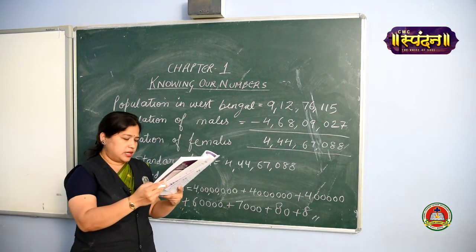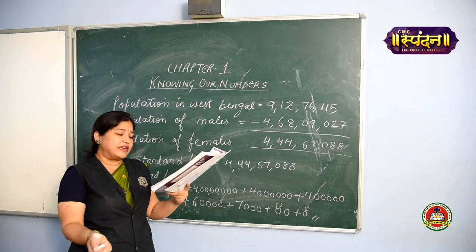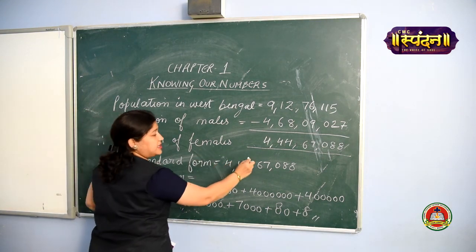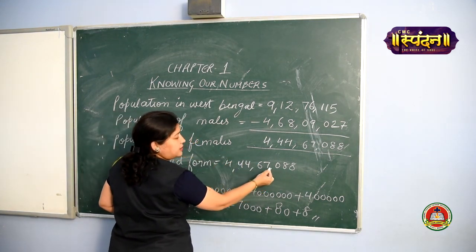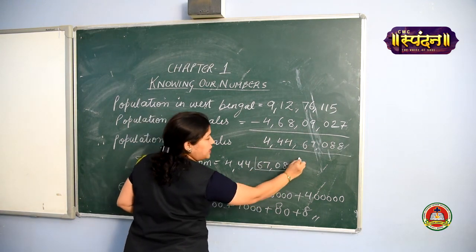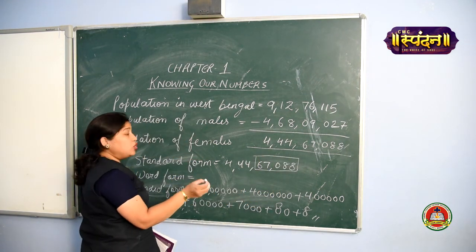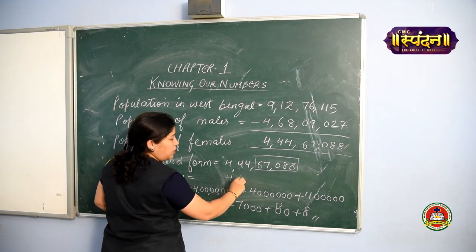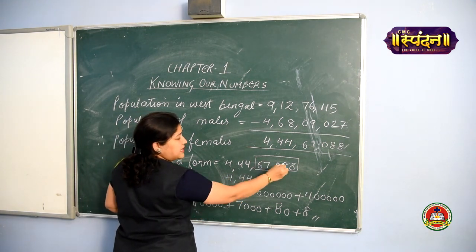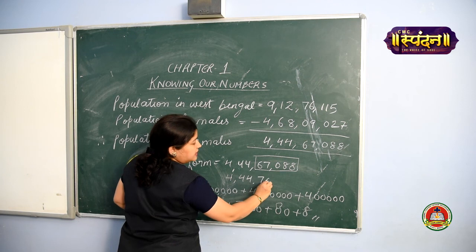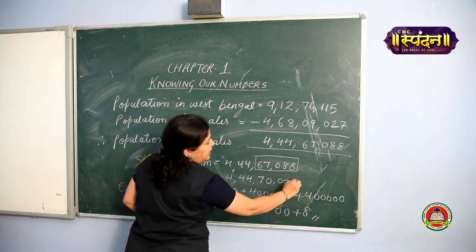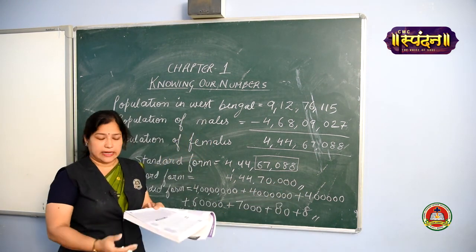After this, it is asked to round off to the nearest 10,000. So can you say this 10,000 means ones, tens, 100, 1,000, 10,000, only this much value you are supposed to round off. So how you are going to write? It will be 4 crore 44 lakh, the 67,000 will become 70,000 and this is your answer. I hope it's clear to all.